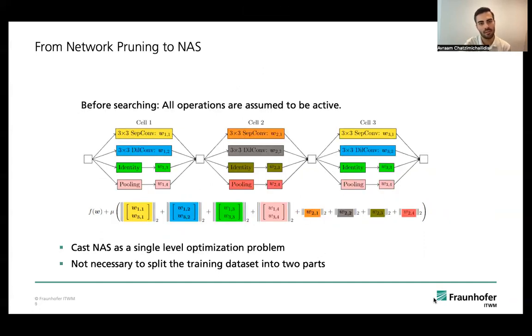This allows us to extend this also to neural architecture search, where the main idea is grouping the same operation across different cells. This allows us then to, for example, introduce normal and reduction cells just by grouping all the parameters of the same operation across those cells. Therefore, we are able to cast neural architecture search as a single-level optimization problem. Also, it's not necessary anymore to split the training data set into 2 parts because we don't have any architecture parameters.